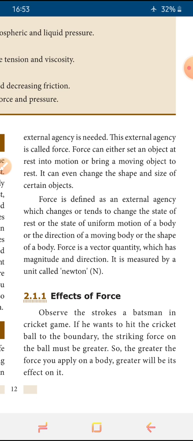Sometimes he will kick for a large distance. There he is using more force. We can say the same while cycling. While cycling, if we want to move faster, we have to kick the pedal of the cycle very fast. We are giving some force. So we can say there are many examples for force.